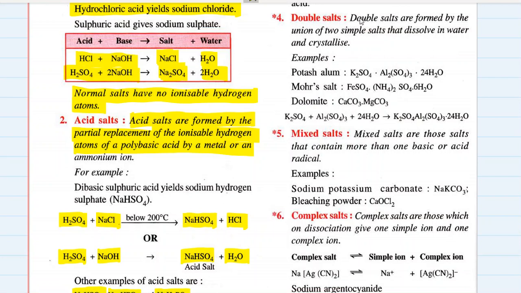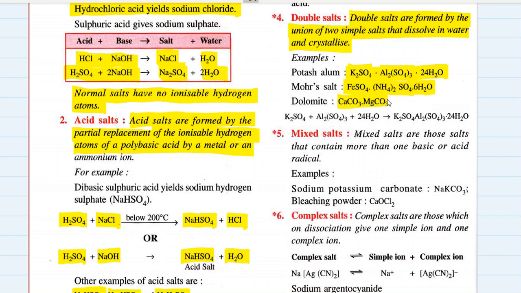Okay, double salts are formed by the union of two simple salts that dissolved in water and crystallize. So potash alum, potassium sulfate and aluminum sulfate, crystallize together from their mixture in water, and they form a double salt of potash alum, K2SO4.Al2(SO4)3.24H2O. Mohr's salt is formed by the mixture of FeSO4 and (NH4)2SO4, iron sulfate and ammonium sulfate in water.